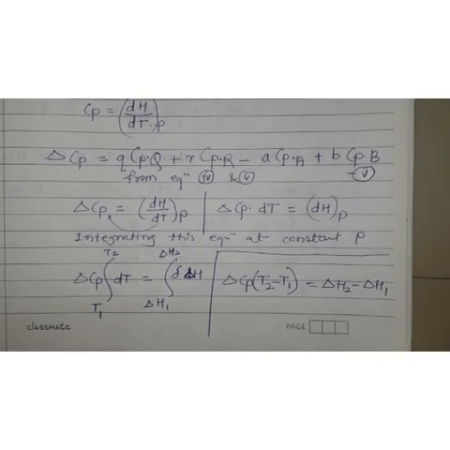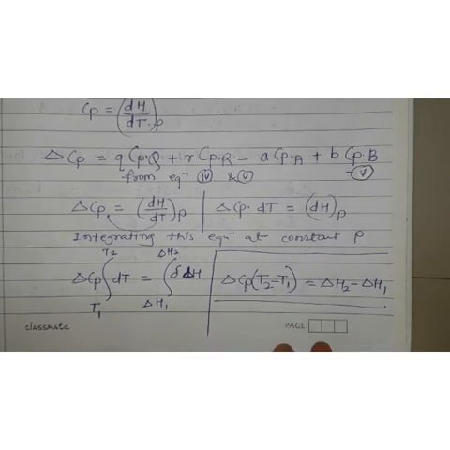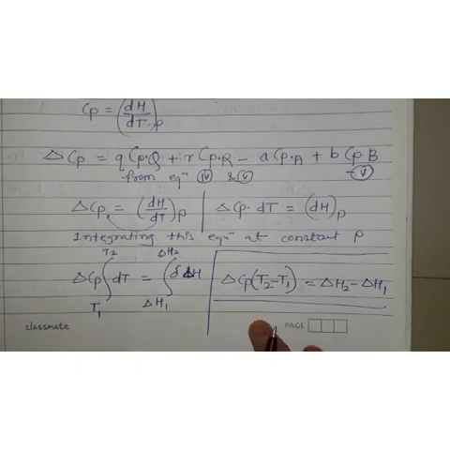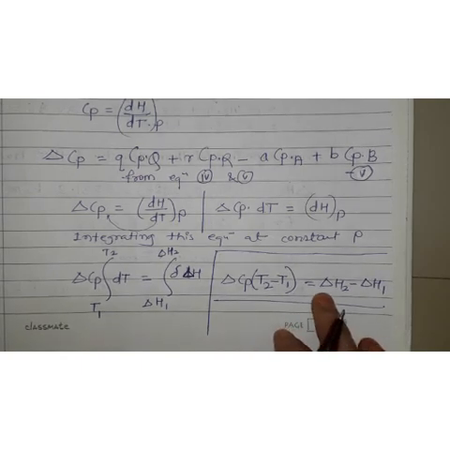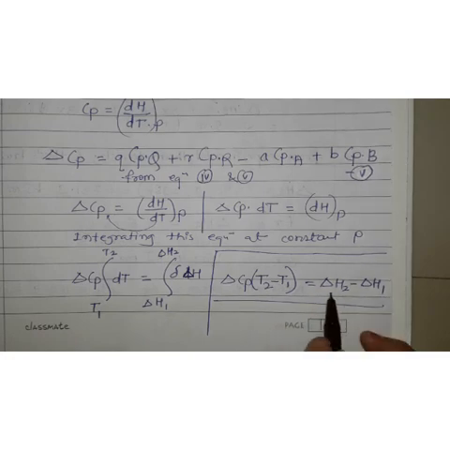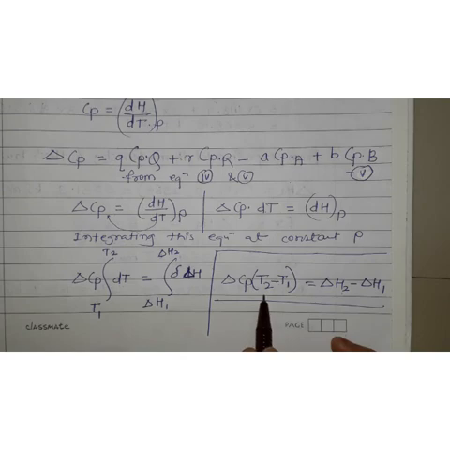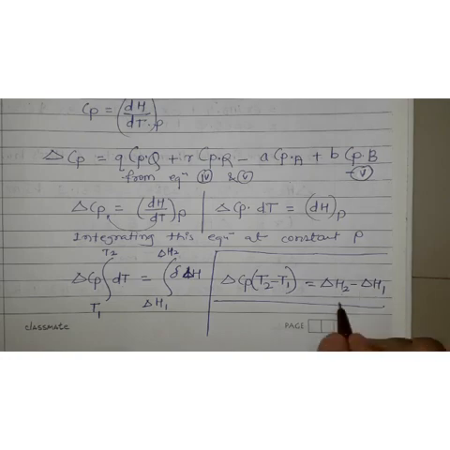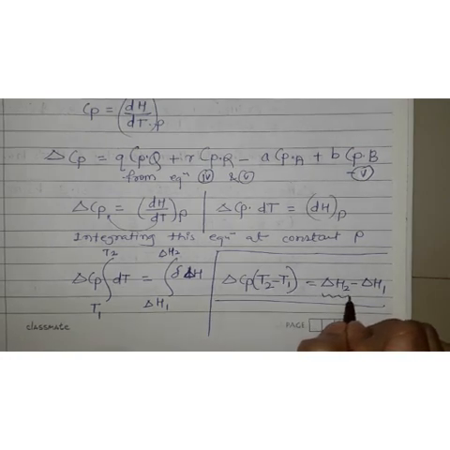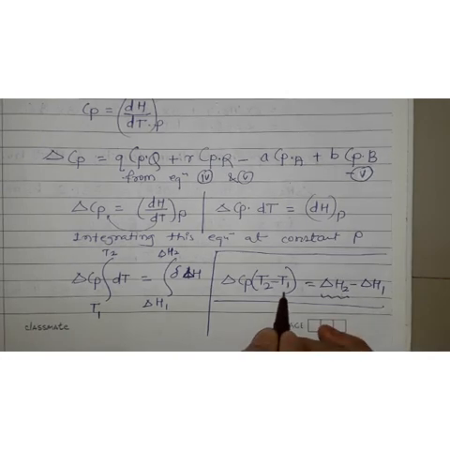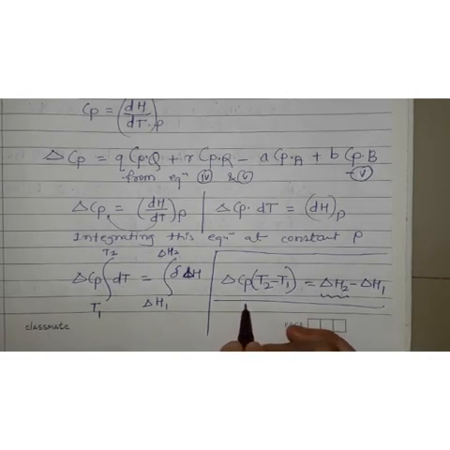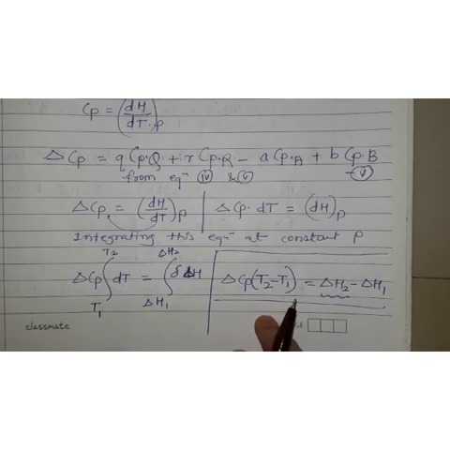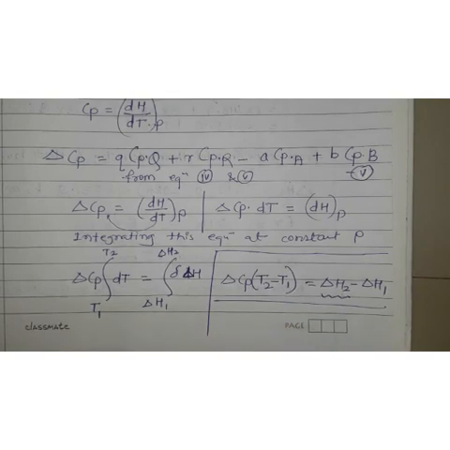So this is called Kirchhoff's equation. This equation is known as Kirchhoff's equation, and it helps us to calculate delta H2 at any temperature T2 by knowing delta H1 at temperature T1 and Cp. That means we can find the value of delta H2 if we know the values of delta H1, T1, T2 and Cp. Understand? We can find the final enthalpy by using this equation, which is called Kirchhoff's equation. So let us stop here.